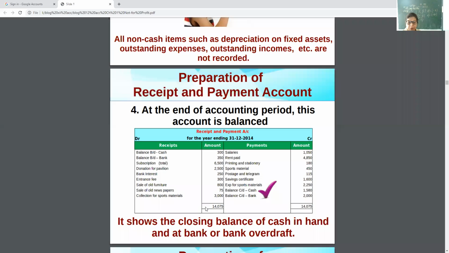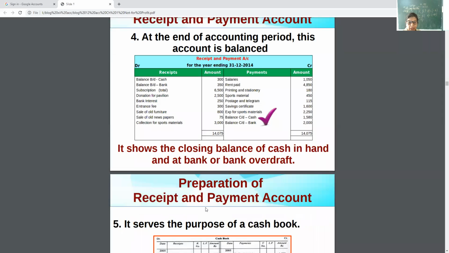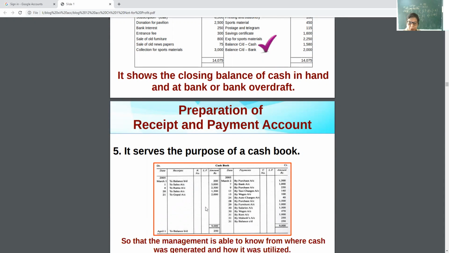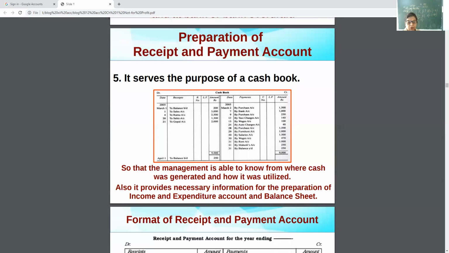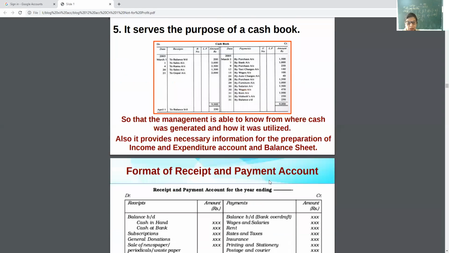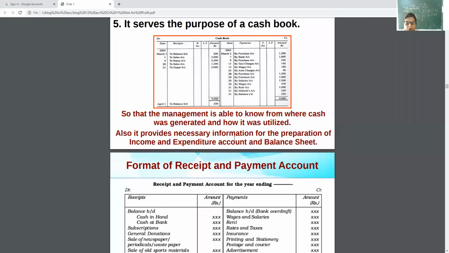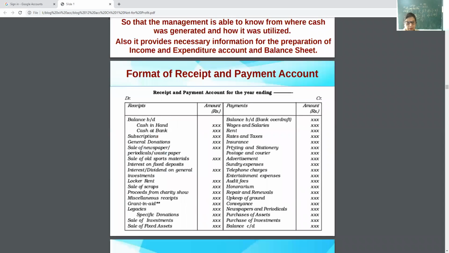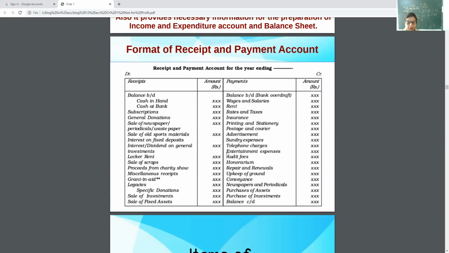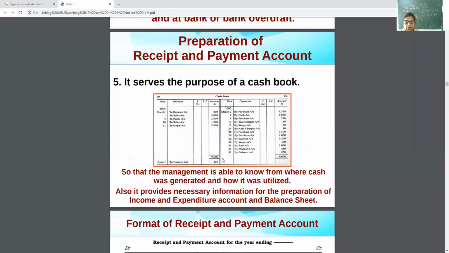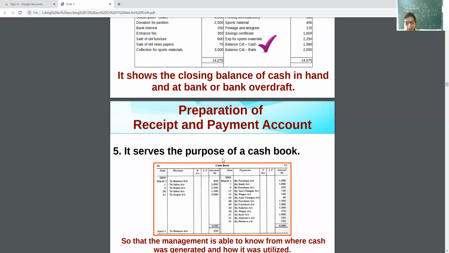This is the example. It shows the closing balance. It serves the purpose of a cash book. And it shows the necessary information about the balance of cash, from where the cash was generated and how it was spent.